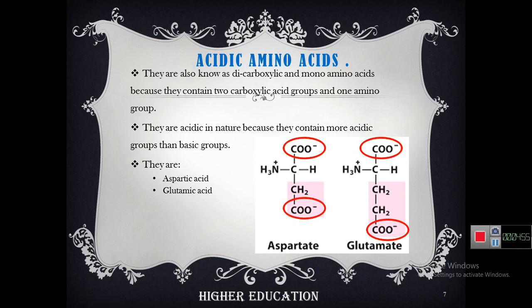Here aspartate, this is one carboxylic acid group, and this is the second carboxylic acid group. That's why it is known as a dicarboxylic acid amino acid. In the same way, glutamate is also a dicarboxylic acid amino acid because it contains two carboxylic acids. First one is this and second one is this. And they contain only one amino group. It means there is one amino group and two carboxylic acids. That's why they are acidic in nature.